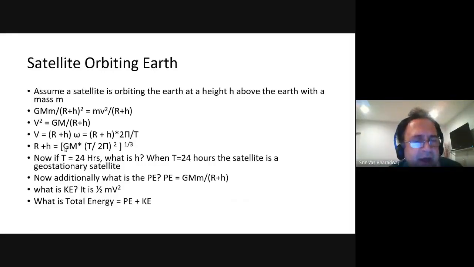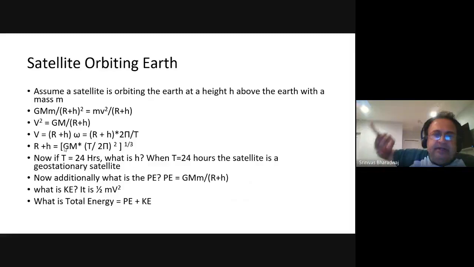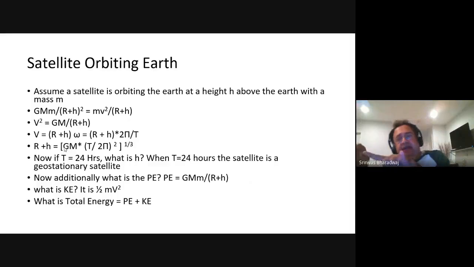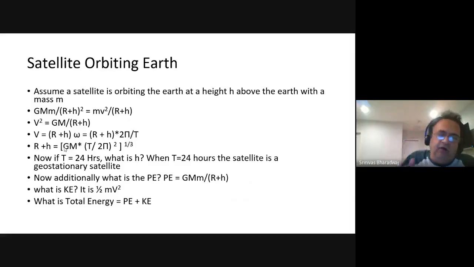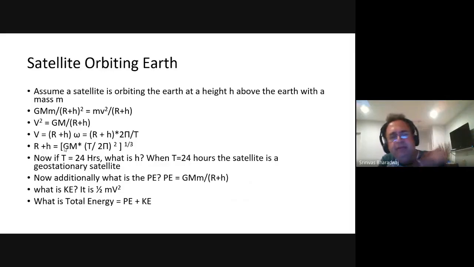So now at a height h, what will be the period of the satellite? The period of the satellite will change. If it is at a higher height than the Earth, then its period will change. So at what height is it going to be able to exactly stay on top of wherever it is? Remember, the Earth rotates about its own axis with a period of 24 hours.